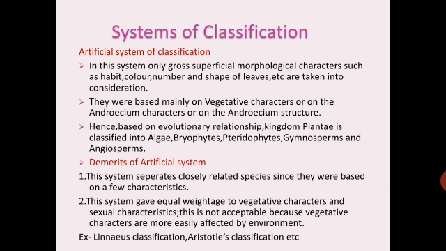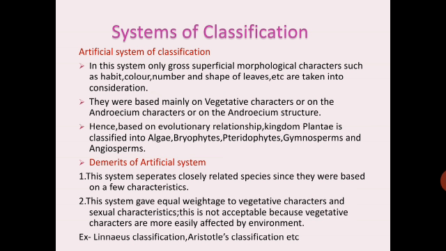The first one is artificial system, which considered the superficial morphological, means external characters. They were based mainly on vegetative characters or on the androecium structure, so mainly on the vegetative characters and the male reproductive structure.